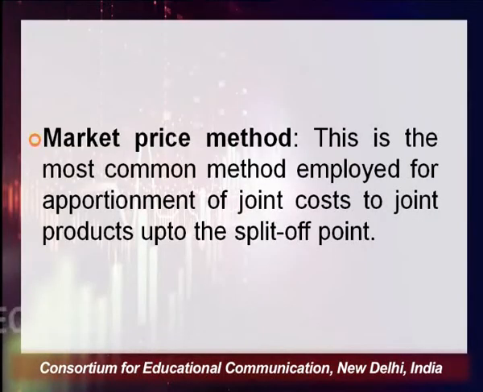One of the methods which is very commonly used is called the market price method, right. How do you deal with the market price method? This is the most common method employed for apportionment of joint cost to joint products up to the split off point. Friends, this should be very clear in your mind: there are 2 costs, one is the common cost, the other is the subsequent cost. Common cost is the cost incurred on all the products produced from the raw material, at the same stage, simultaneously.